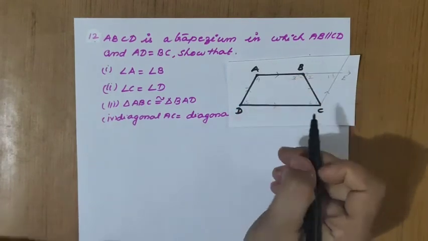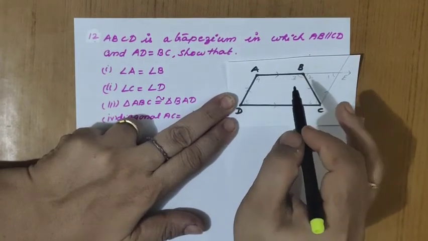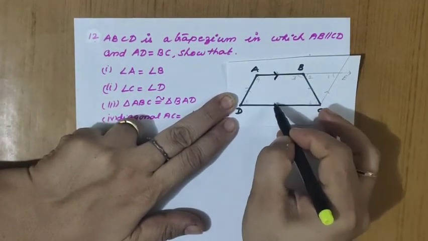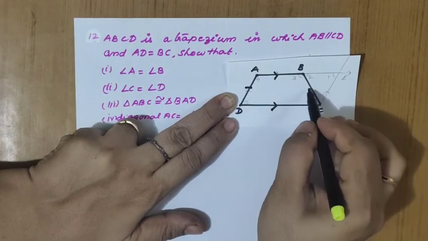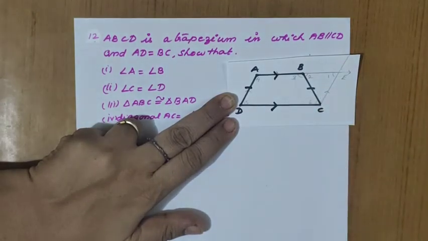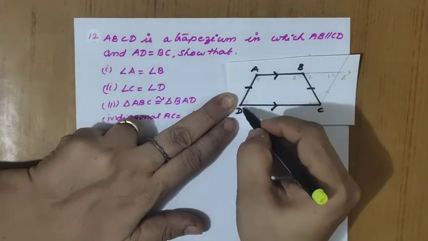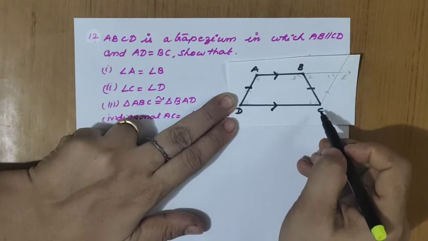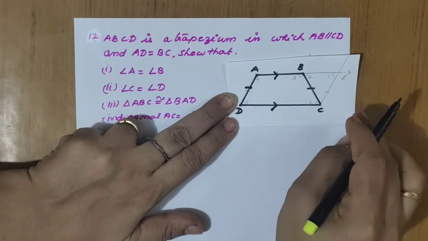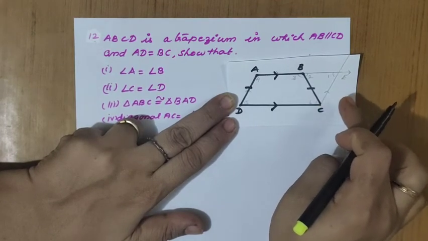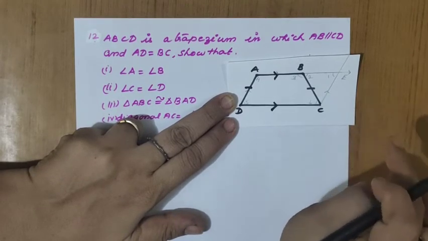Now for this we have the trapezium ABCD given in the question itself, with the condition that AB is parallel to CD. Now one more condition is given, that AD equals BC. In the question itself the hint is given that we have to draw a line CE parallel to DA. What is the construction they had given? CE parallel to DA. So I'll complete the remaining part now, because the construction and hint are given in the question. Other than that we cannot prove it.